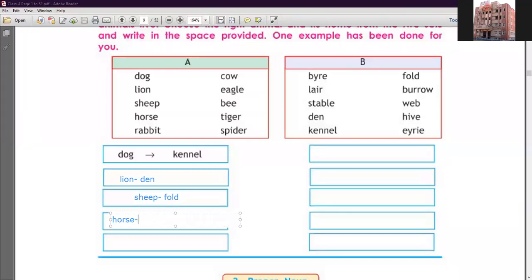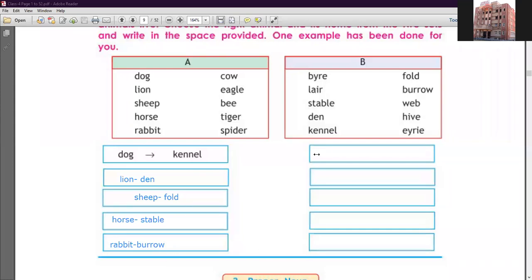Okay, so the name of the horse's home: stable, STABLE. Clear? Now next one is the name of an animal, rabbit, RABBIT. Clear? Now we have to write the name of its home, burrow, BURROW. You can take a screenshot also. So tomorrow I will ask you.